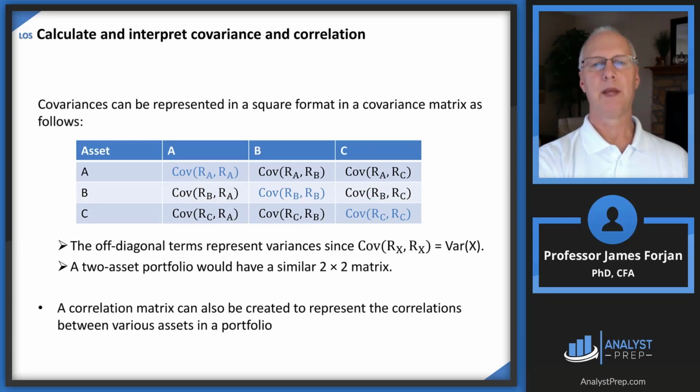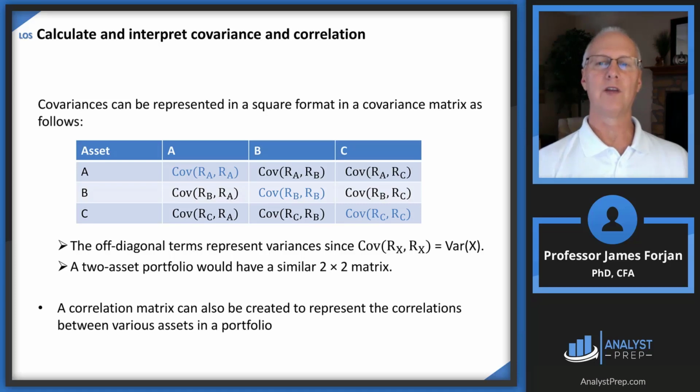Now, you might have to be exposed to what's known as a correlation or a covariance matrix. And so this is just going to be a matrix which is going to look at three assets, A, B, and C, and down the diagonal terms. Notice that in the diagonal terms from top left to bottom right, covariance between the return on A and the return on A, and then covariance of the return on B and the return on B, and covariance between the return on C and the return on C. Those are the variance terms.